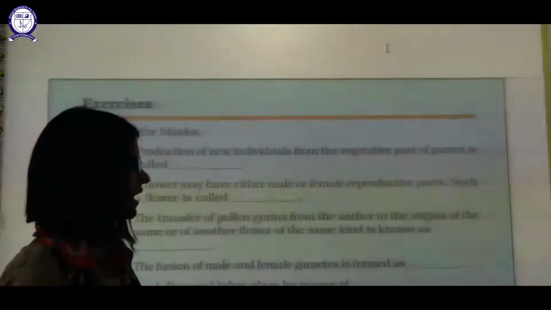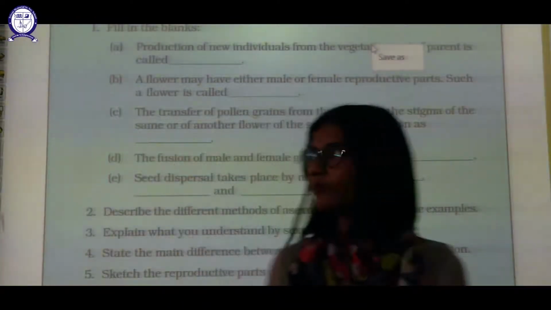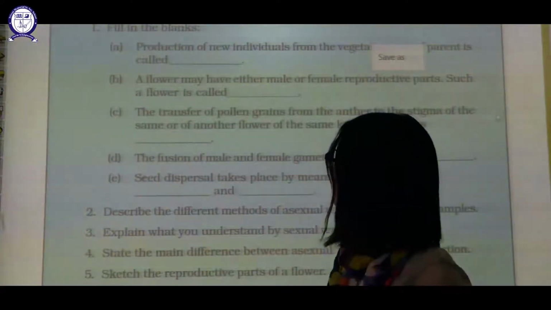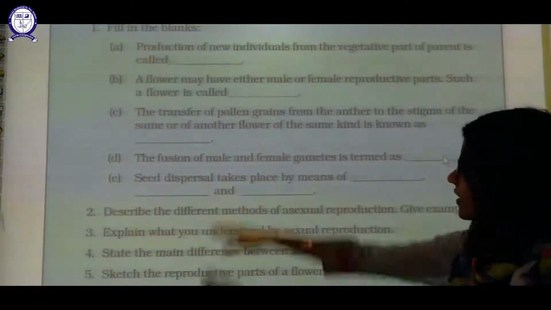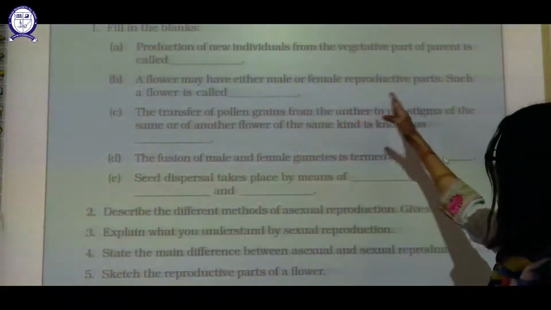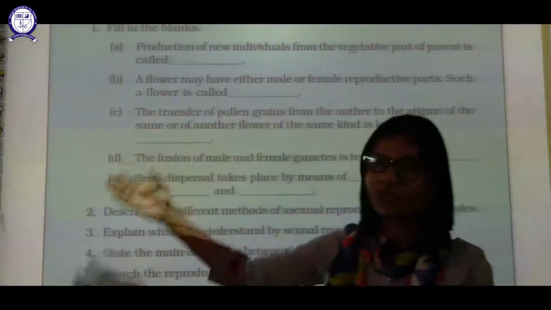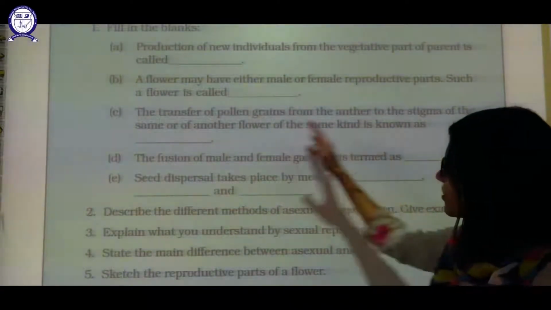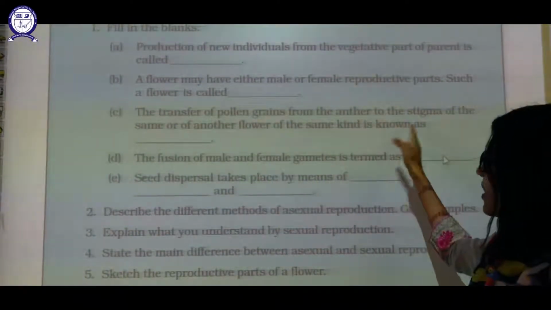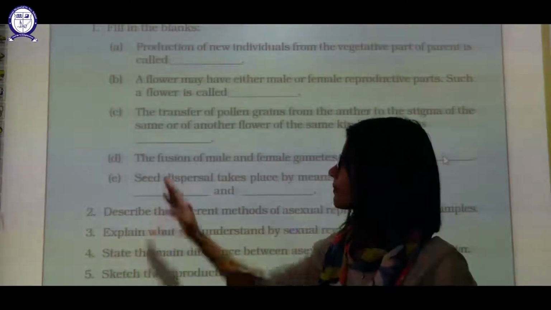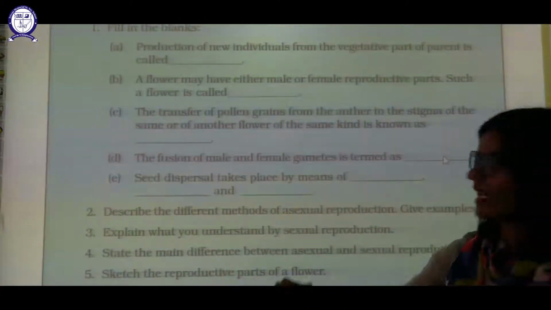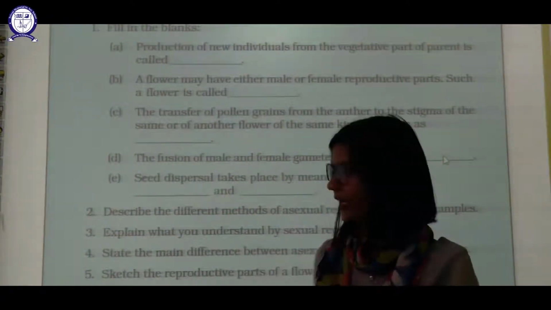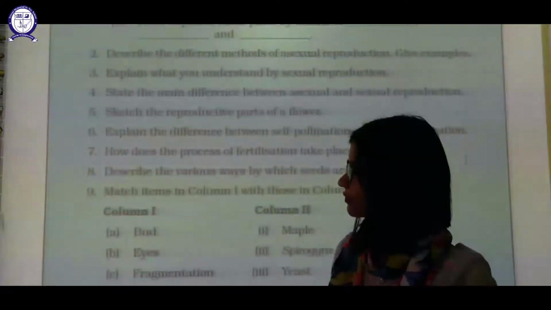Let us discuss its NCERT questions. First one is fill up. Production of new individuals from the vegetative plant is known as asexual reproduction. A flower may have either a male or female reproductive part. Such a flower is known as a unisexual flower. Transfer of pollen grain from anther to the stigma of the same or another flower of the same kind is known as pollination. Fusion of male and female gamete is fertilization. Seed dispersal takes place by means of air, water and animals. Okay, and actually bursting also.